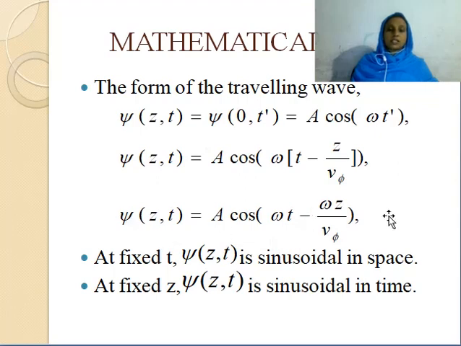What are the peculiarities of this expression? For a given time t, if you look at different z, what happens? The displacement varies sinusoidally with z. Because if this term is a constant, the argument goes as cos of a constant minus omega z by v phi. So this function is sinusoidally varying in space: a cos (omega t minus omega z by v phi).